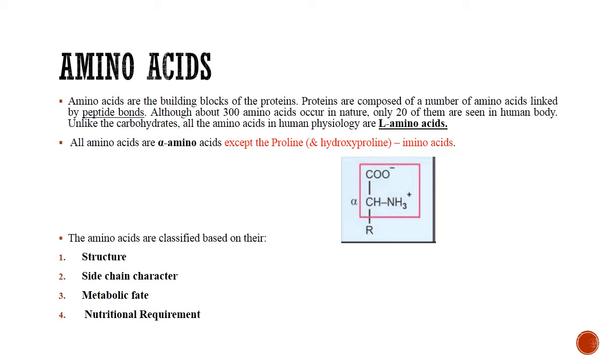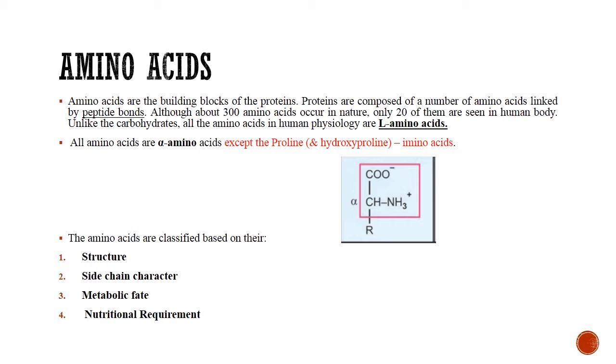We have seen in carbohydrates that most of the carbohydrates which are present in our body are in the D form, whereas for amino acids, the L-enantiomer is the most prevalent form. Structurally, all the amino acids are alpha amino acids except proline and hydroxyproline, which are imino acids.